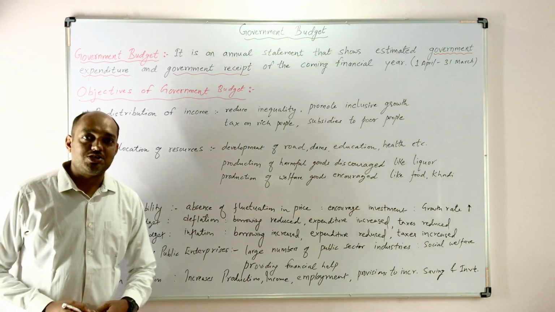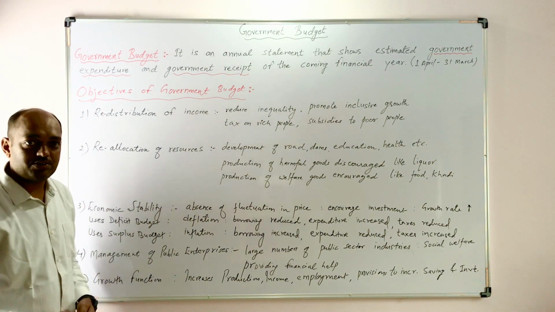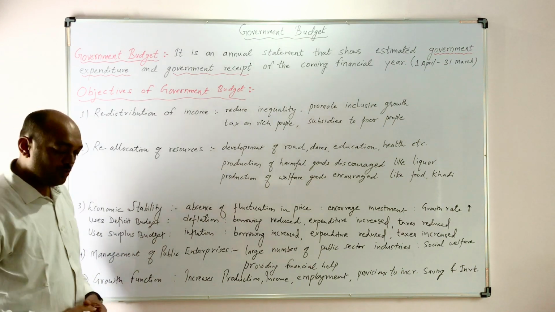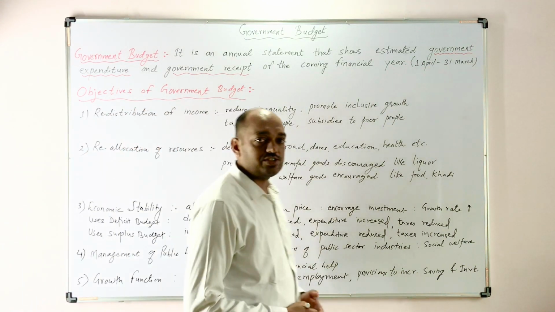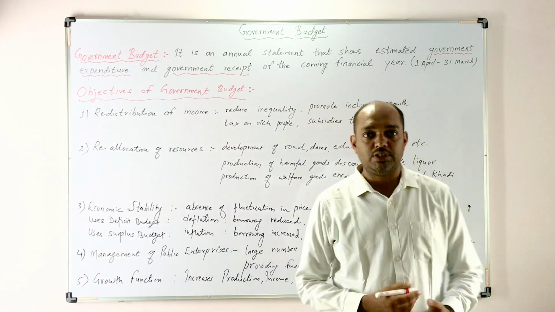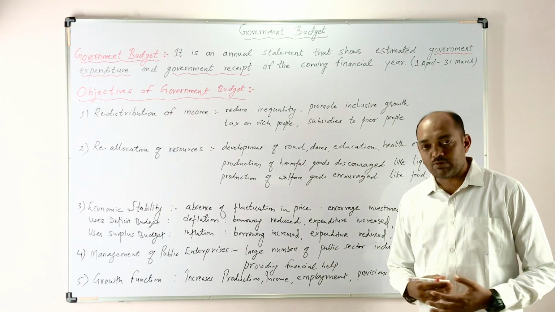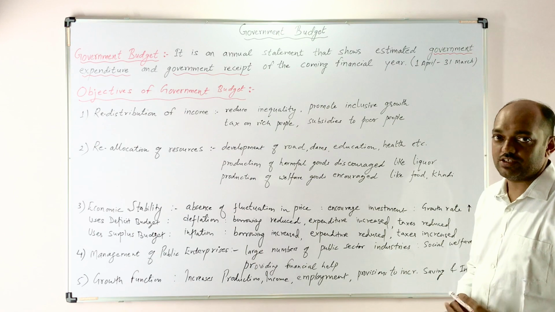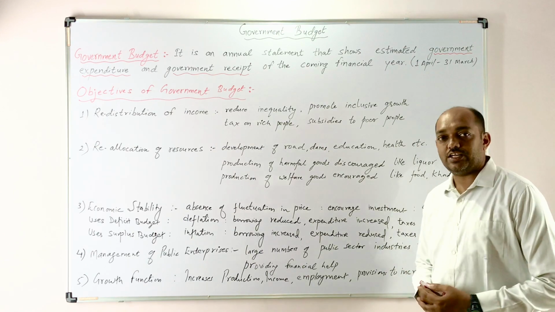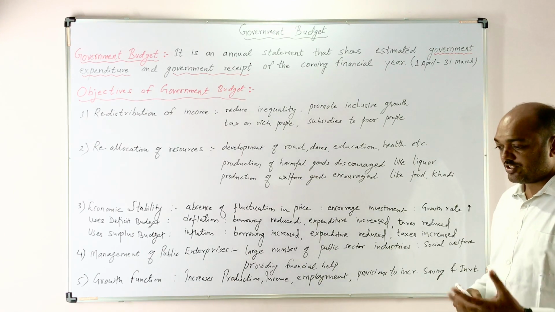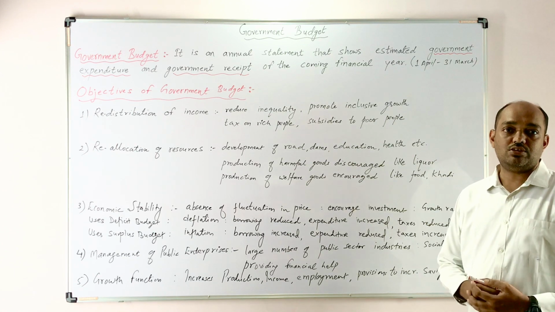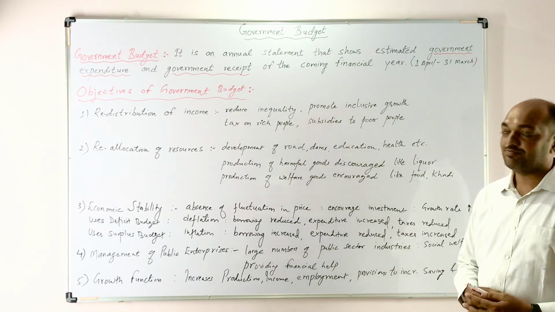Today we will study a new chapter, government budget. There are so many budgets, like state government budget, local government budget, central government budget. The central government budget is also known as the union budget. Here we will study the central government budget, and we will start this topic with the definition of government budget.